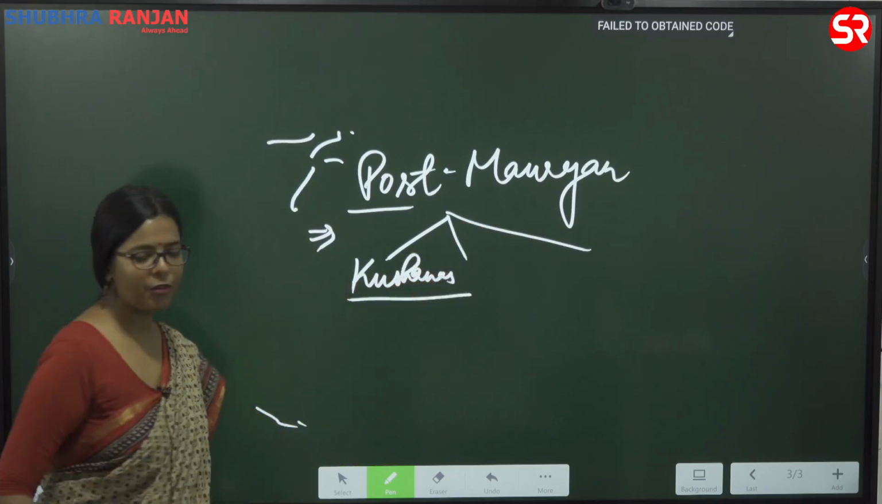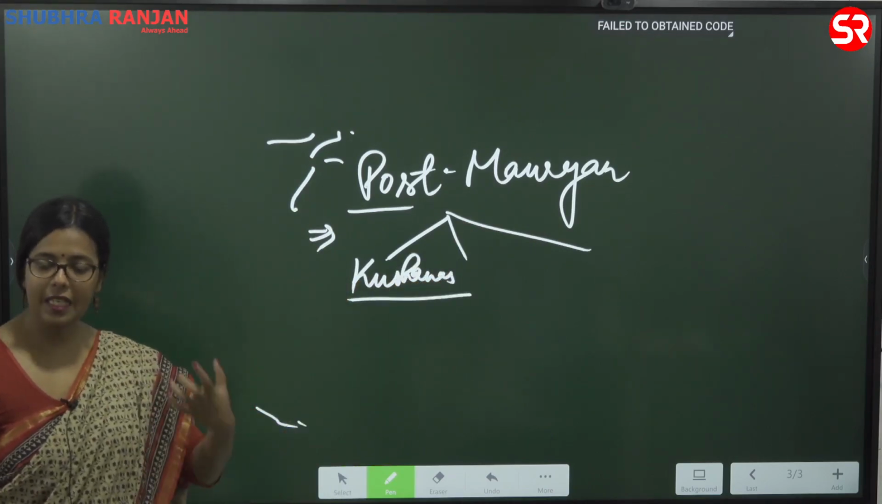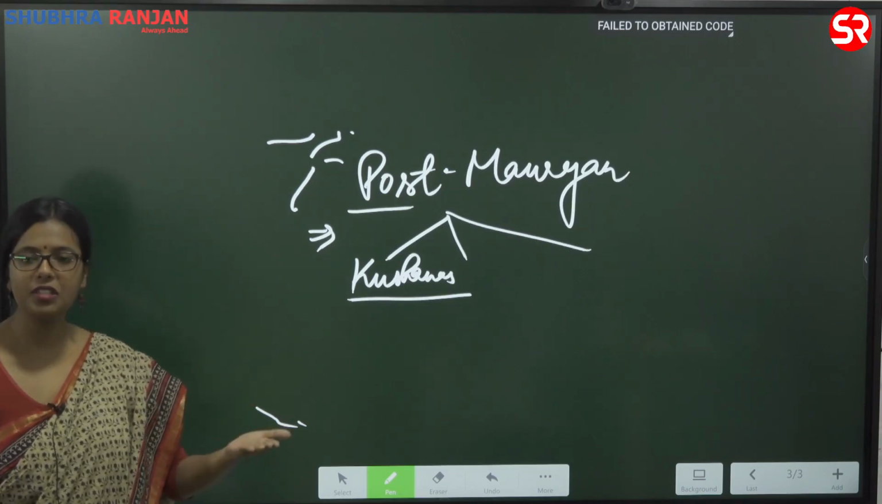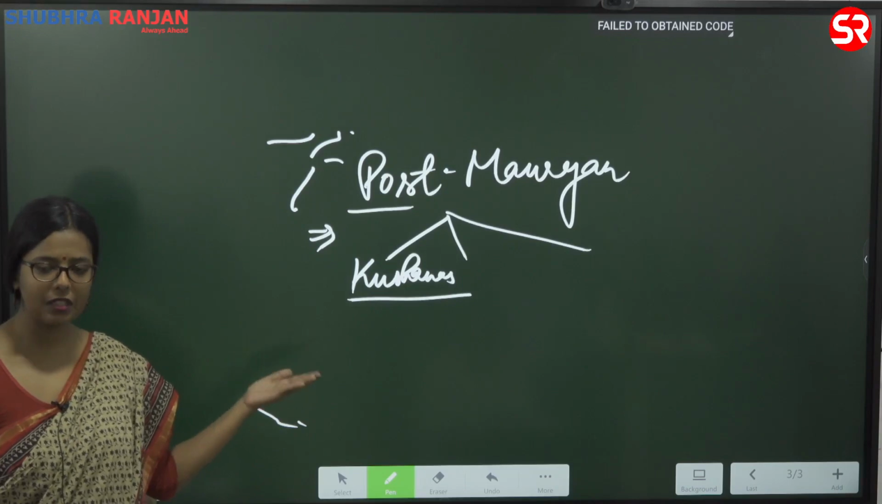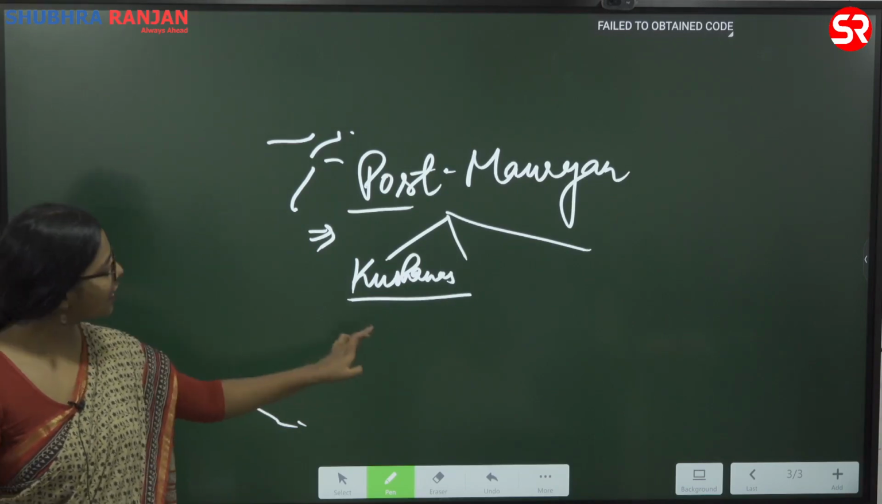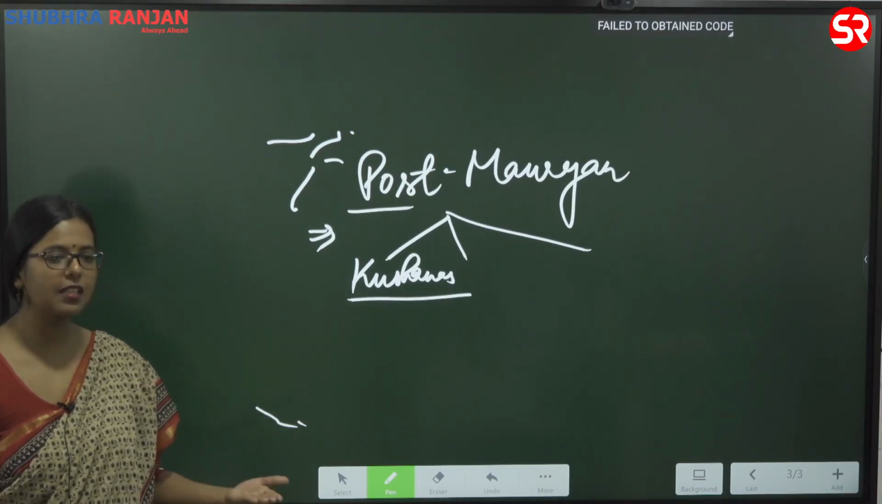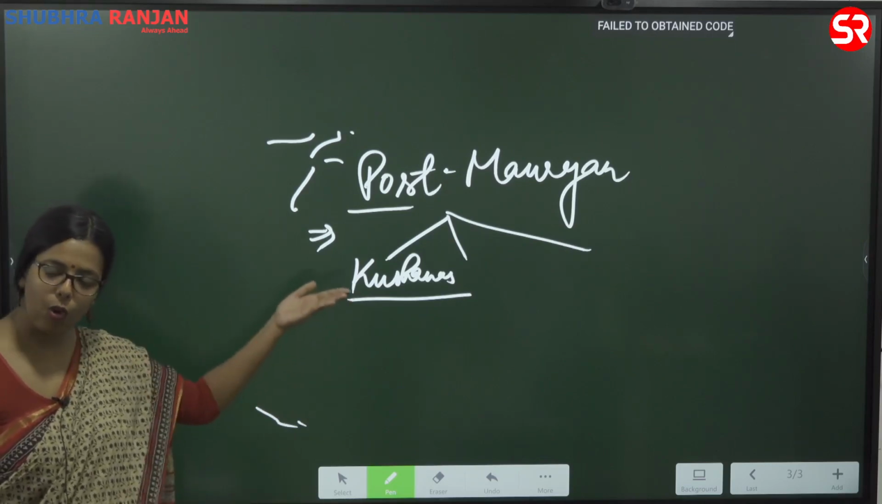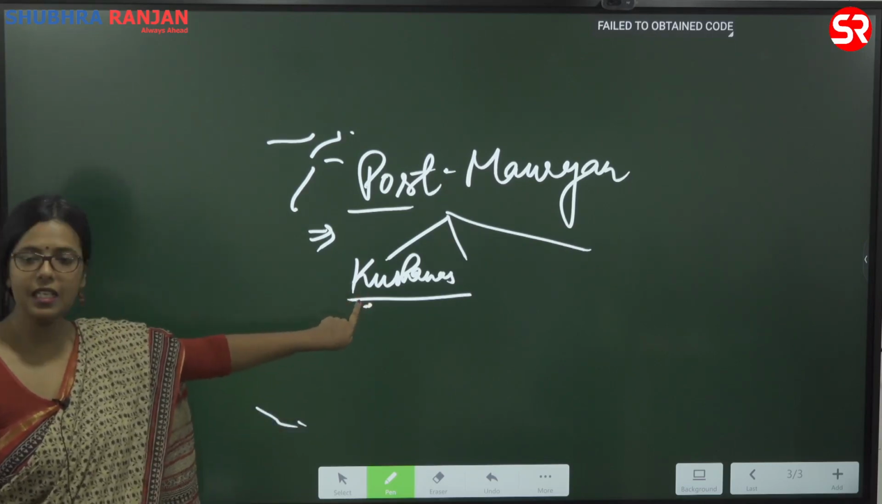Kushanas also came from outside, but they are going to build a very big empire in North India and the northwestern frontier provinces, and they have contributed very significantly in the development of Indian culture. So all those things we are going to study here.